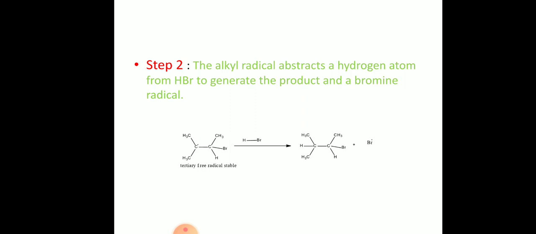Okay. And one more important thing is that the peroxide effect you can observe in the case of HBr addition only. You cannot observe the peroxide effect in the case of HCl and HI. This is very important. Already one question on this is present in JEE Mains. Why is that taking place?